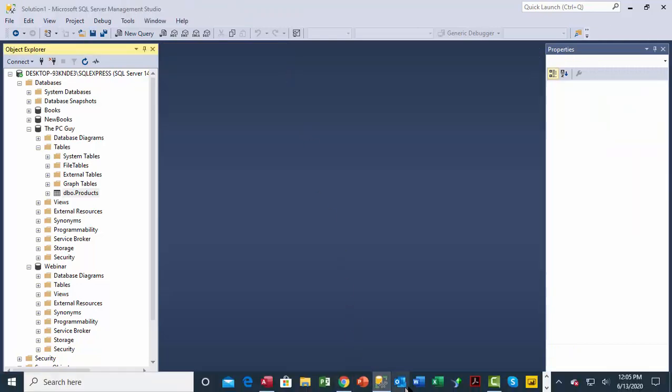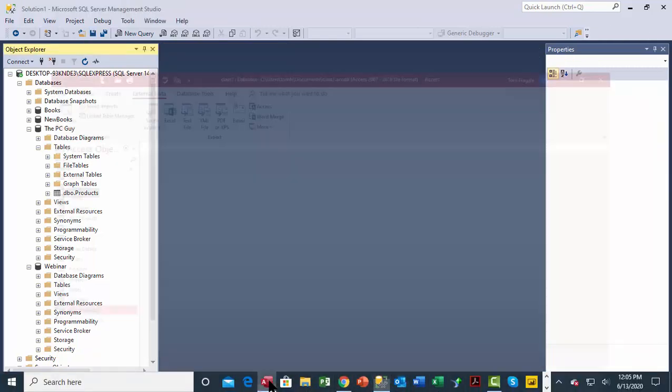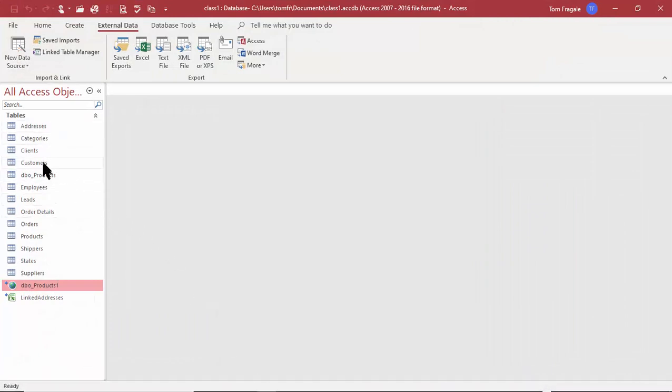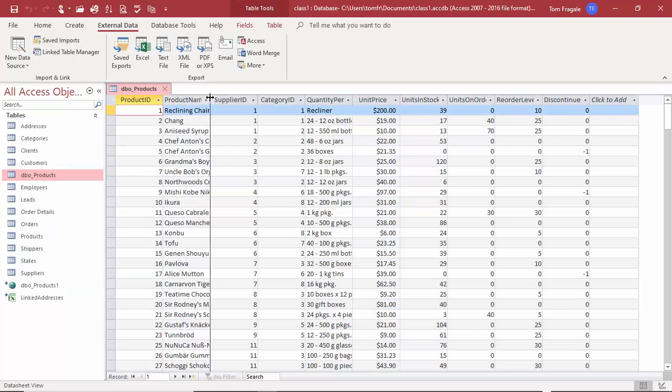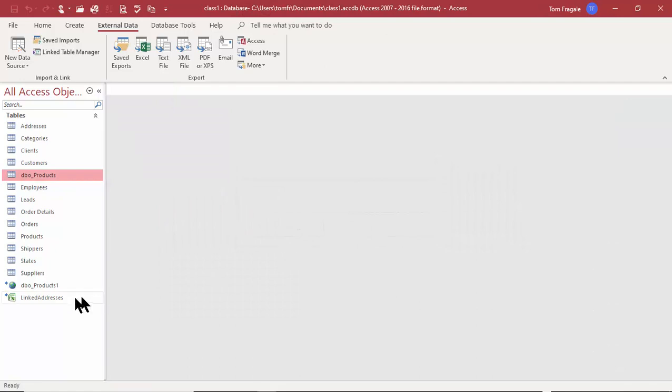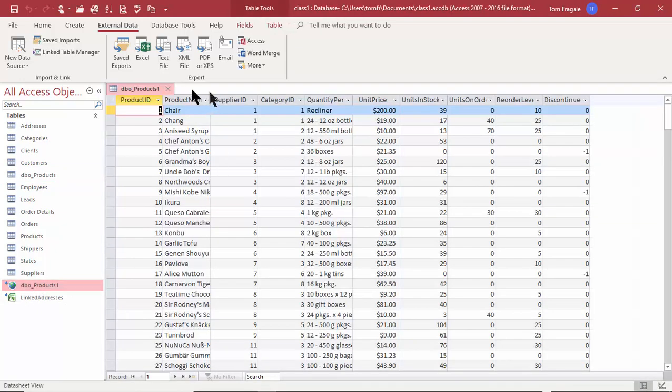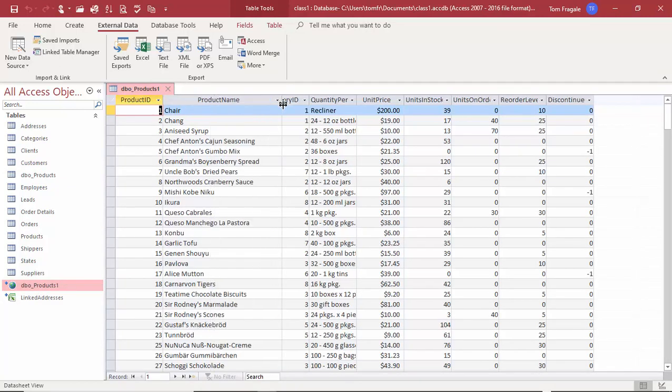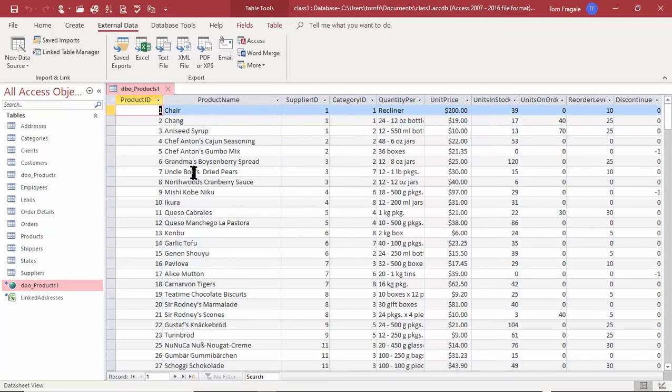Now let's go back into Access. Access is over here. If I go to the original DBO products table, that one I'm sure still says organic pears because that one was the import. And you can see it still says organic pears there. So when we did the import, it's just making an independent copy of that data. However, if I pick on the DBO products table, then see how that one does have the word organic missing there.